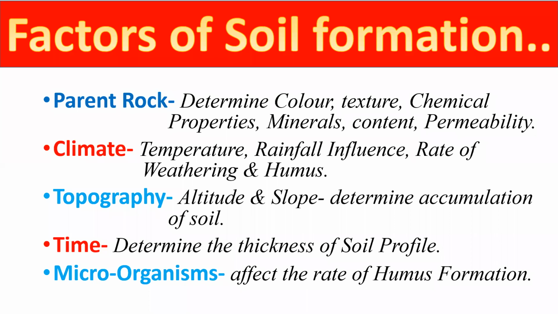We have studied the soil profile. We have O layer and R layer, A, B, C, and so on. So if we think about it, the thickness of the soil profile totally depends on time. And the microorganism affects the rate of humus formation. And this humus content determines the fertility of the soil. That soil which has proper humus content means that soil is fertile land. And that which has a lack of humus content is less fertile soil. Right, friends? So these are the different factors which help in the soil formation. I think it's clear to all of you.